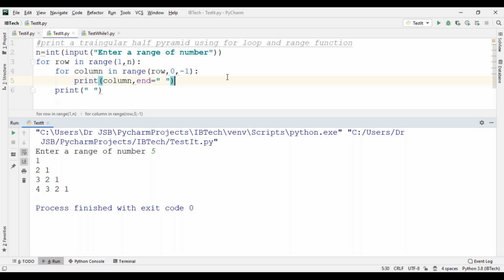Row, column. See, row in one range. First, the row value is 1, right? That one we are going to transfer to column. So here 1 comma 0 comma minus 1.